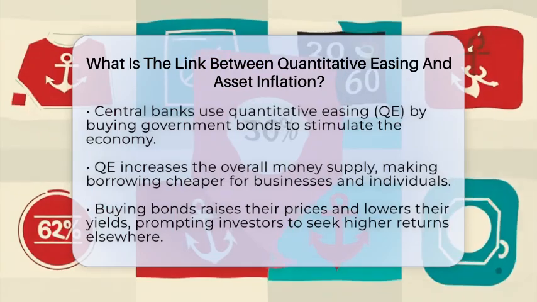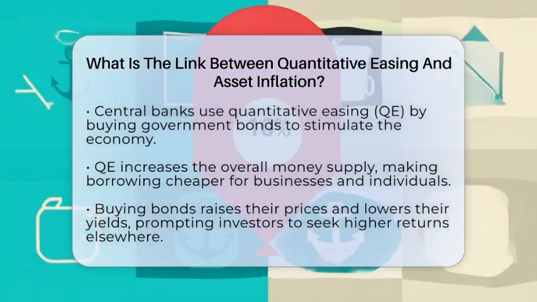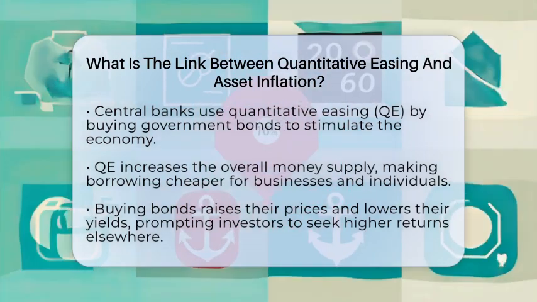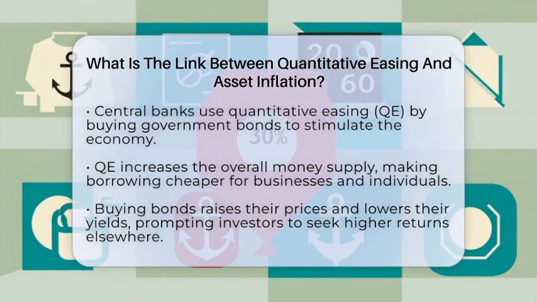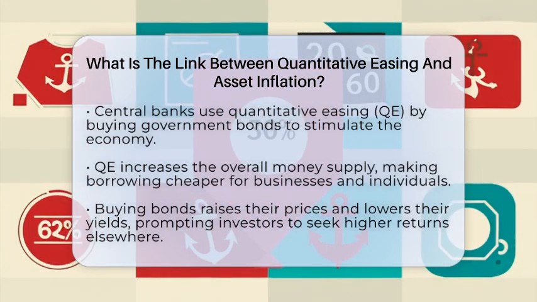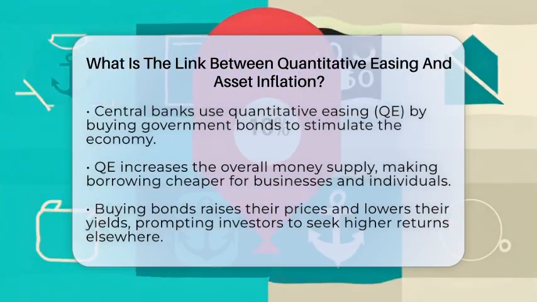By purchasing bonds, the central bank increases the overall money supply in the economy. This makes borrowing cheaper because long-term interest rates fall. When borrowing costs drop, businesses and individuals are more likely to take out loans and invest. Now, how does this connect to asset prices?